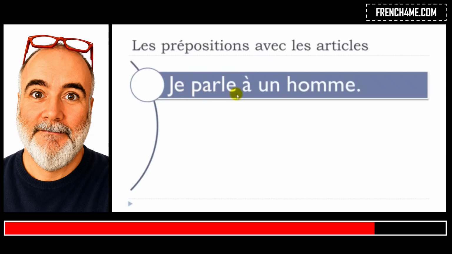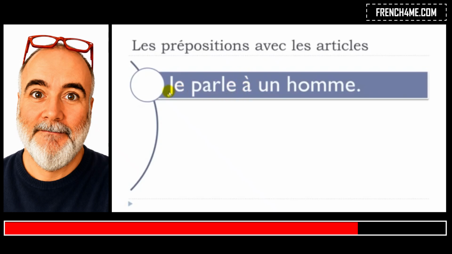You can use it with the preposition à, to talk to. Okay, and it's also possible to use it with the preposition de, to talk about something. So that's the reason why I wanted to use this verb, just to show you that it's possible to use two prepositions if you want to express something different, and then just to see how it will change if you put an article after that.